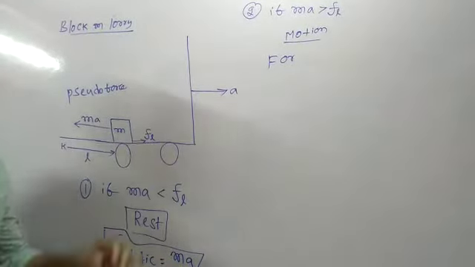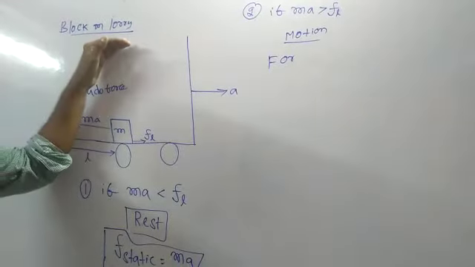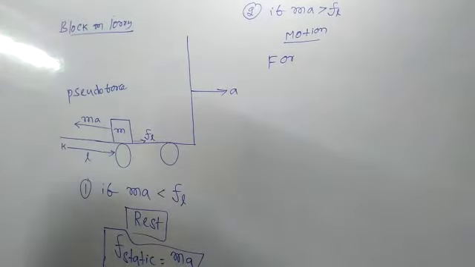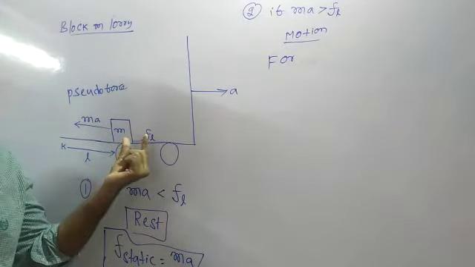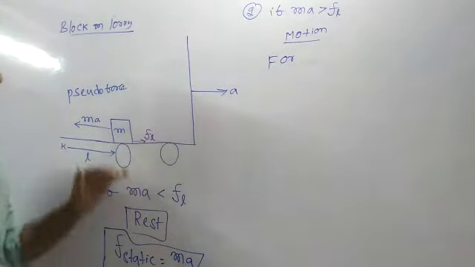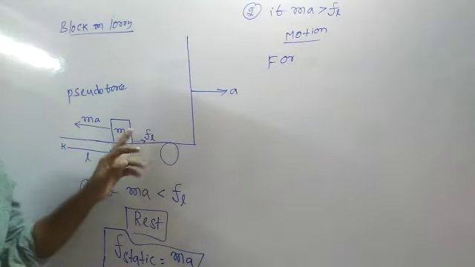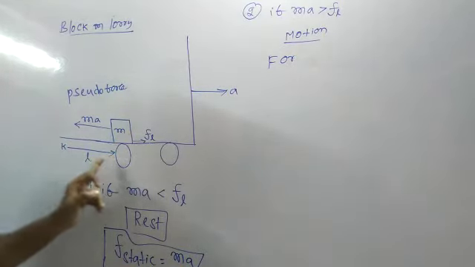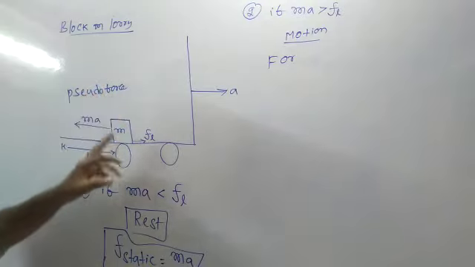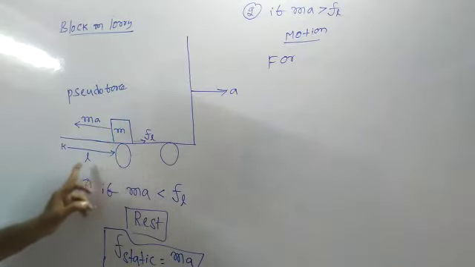So now the concept is a block on a lorry. Actually, a block is on the back part of the lorry, at a distance L from the rear end.